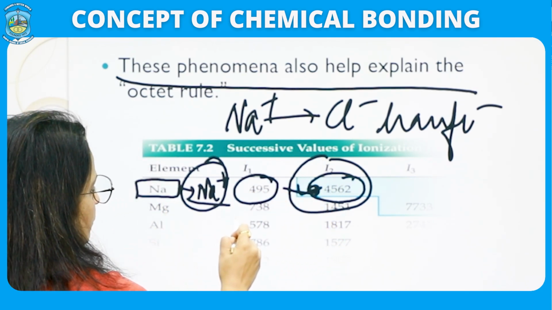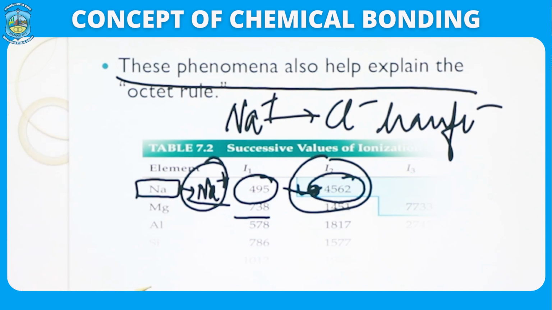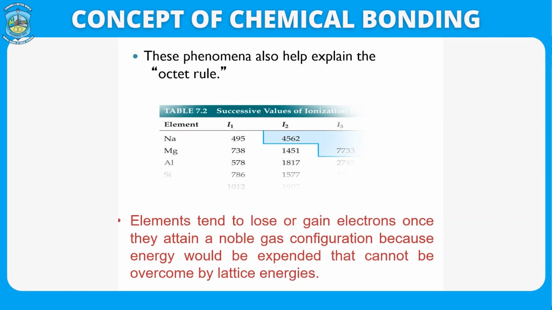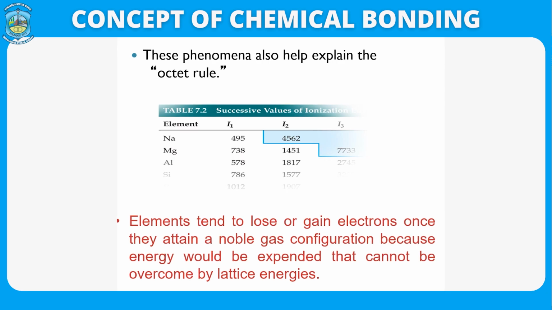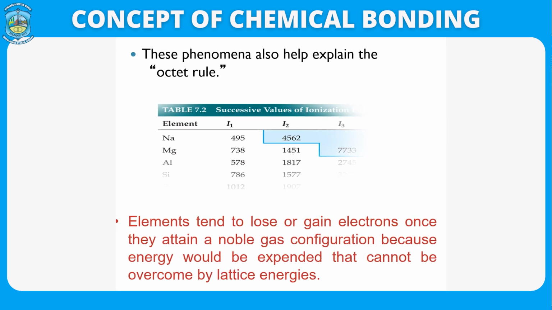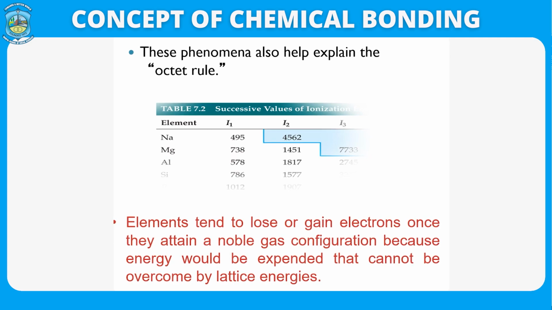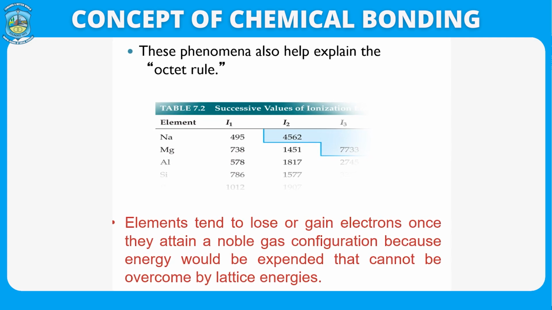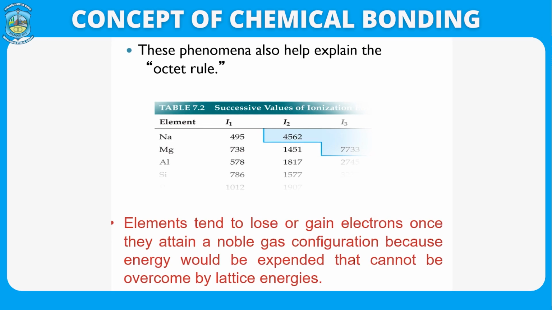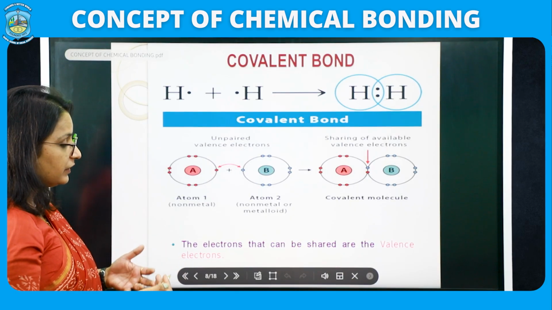The same is the case you can observe in magnesium. So, this phenomenon of transfer of electron from one atom to another atom clearly explains the octet rule. So, we can say that ions or transfer of electron is occurring to acquire a noble gas configuration.